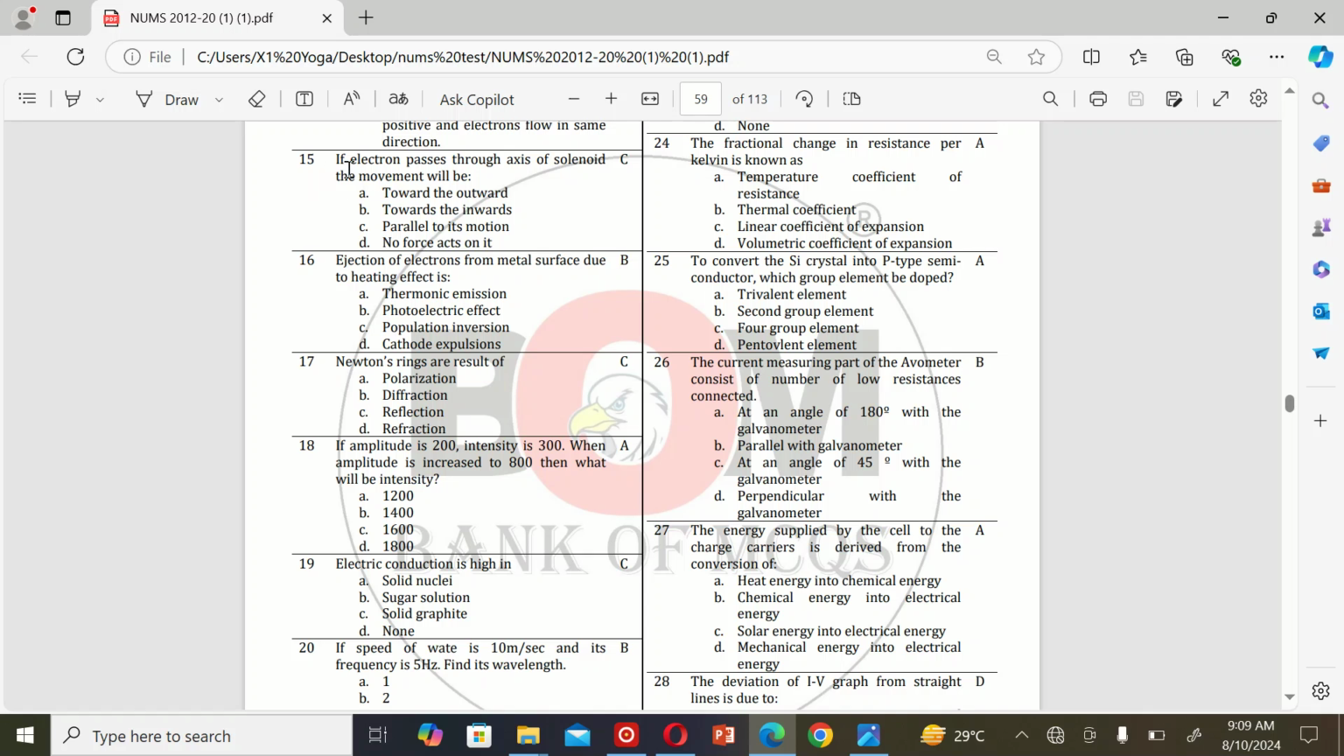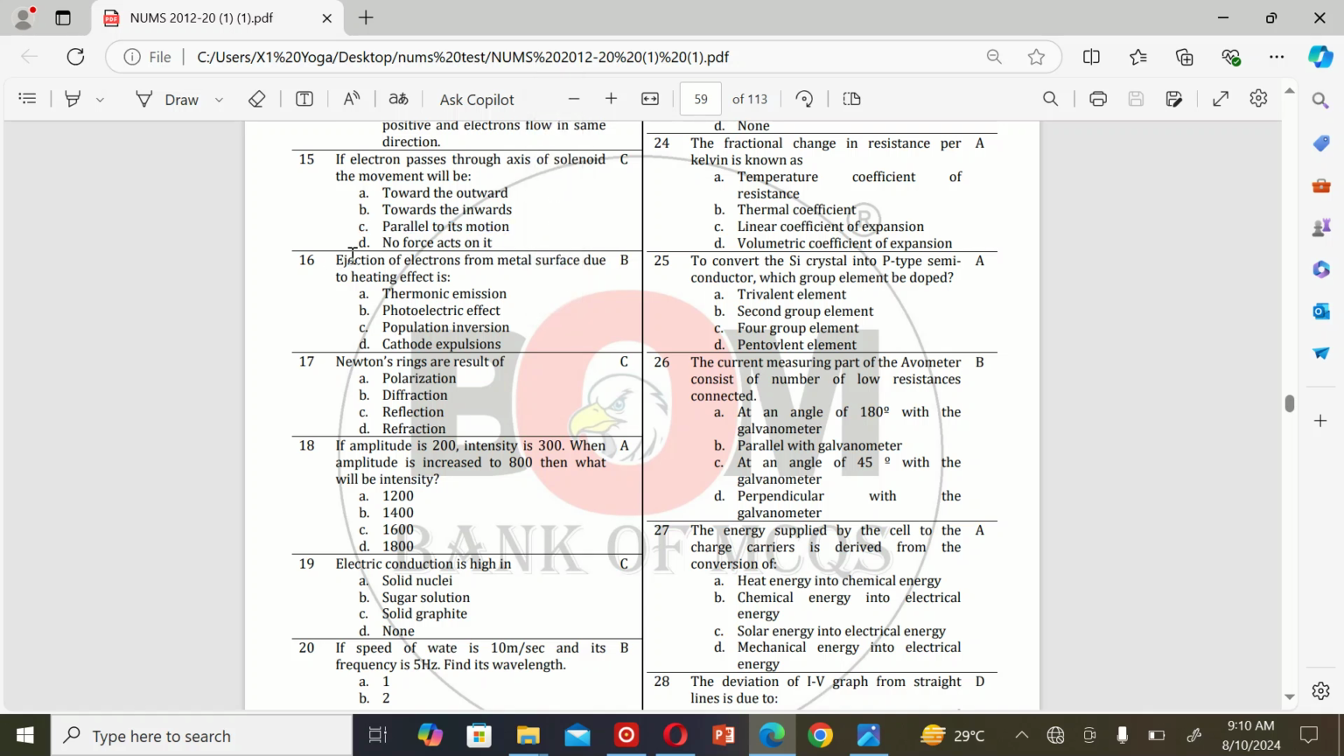The next MCQ is: if an electron passes through the axis of a solenoid, the momentum will be A, towards the outward, B, towards the inward, C, parallel to its motion, and D, no force acts on it. So the correct option is C, parallel to its motion.